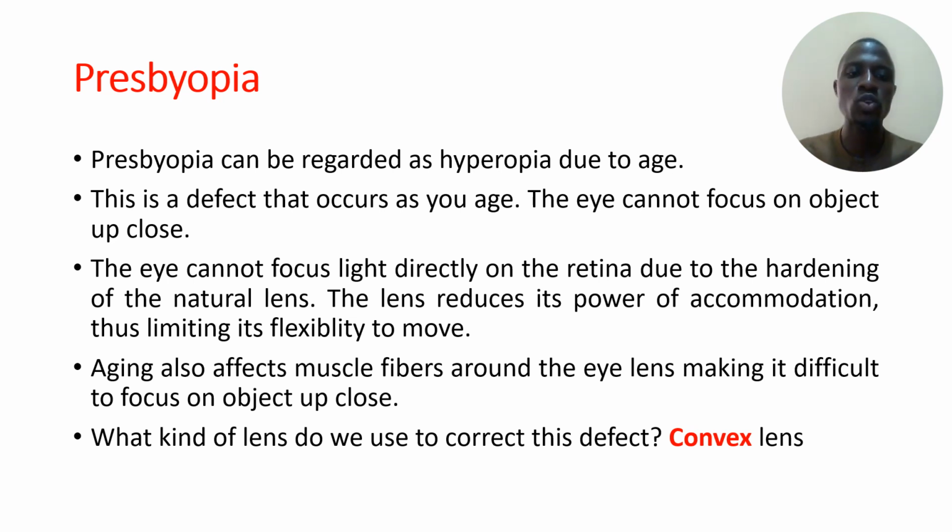Aging also affects muscle fibers around the eyes, making it difficult to focus on close objects. So these are the two major causes of presbyopia. And to correct this, we use a convex lens.